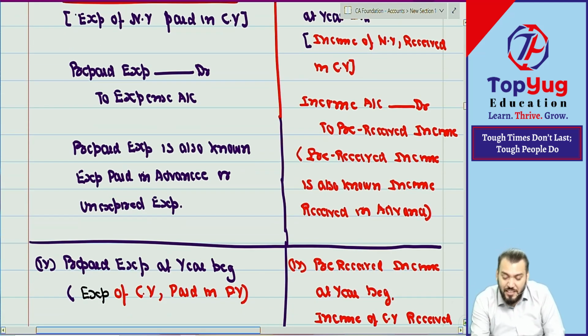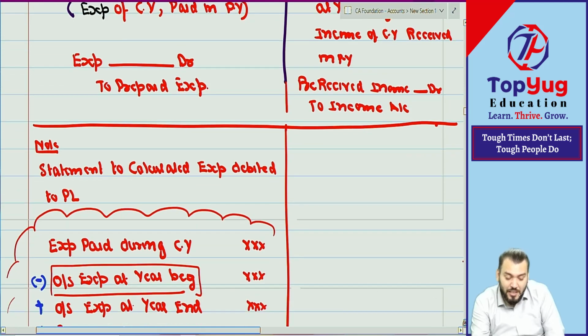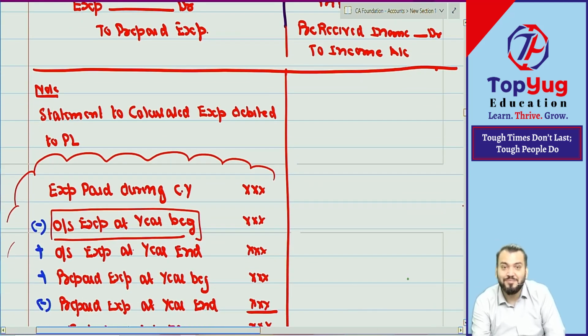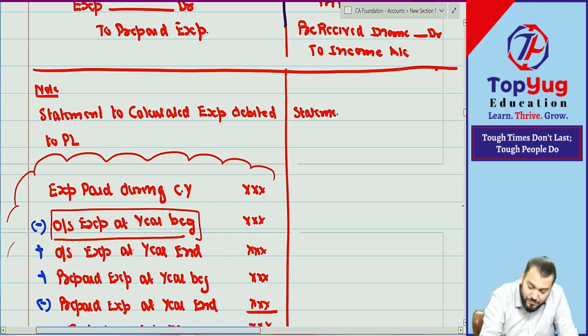If you have understood all four journal entries, can you write down this statement on your own for income? For income. Understood what I am saying? If you can write down this statement on your own, it means you have understood. So, a statement to calculate what?